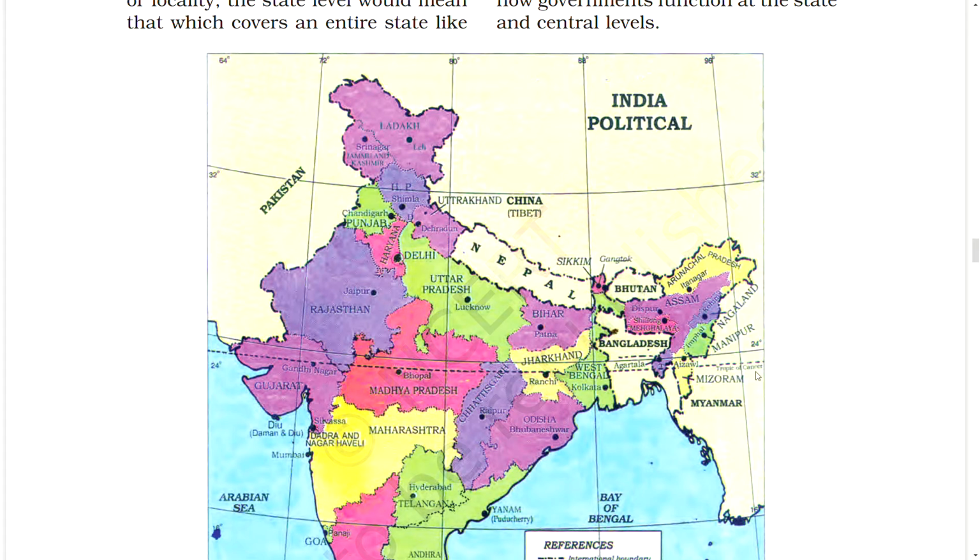Tropic of Cancer, Mizoram, Myanmar, Aizawl, Imphal, Kohima, Assam, Dispur, Meghalaya, Shillong, Agartala, Bangladesh, West Bengal, Kolkata, Bihar, Patna, Jharkhand, Ranchi, Odisha, Bhubaneswar,